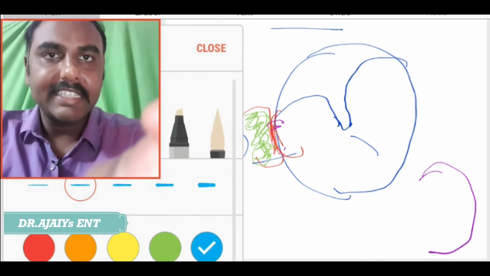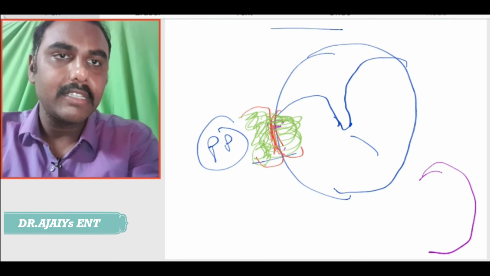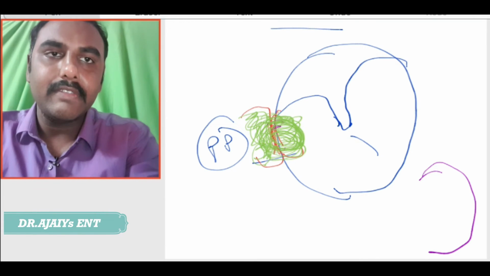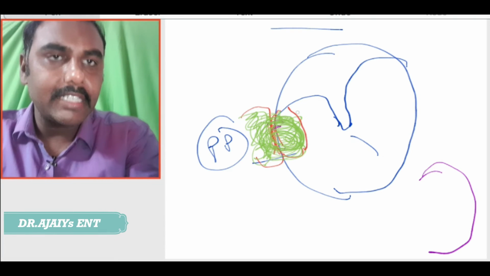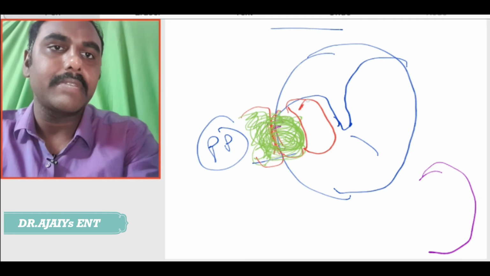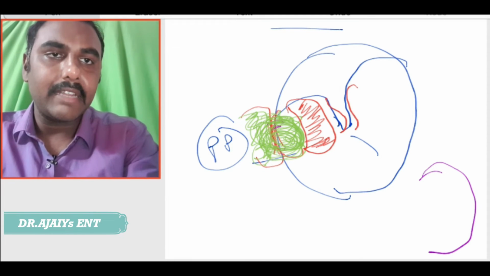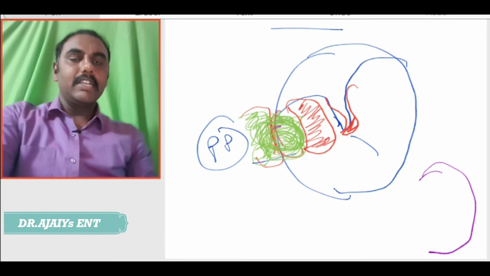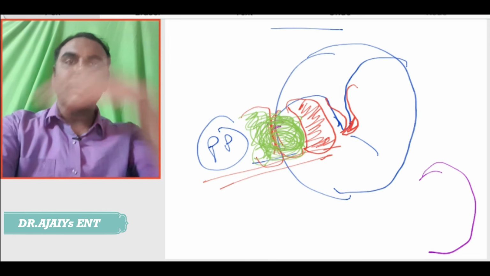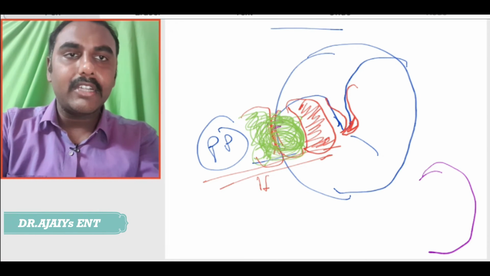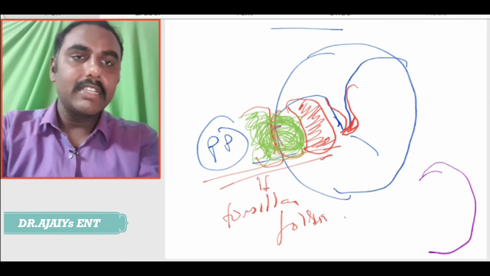So, as I described, there is an infection in the parapharyngeal space which is pushing the tonsil medially. The tonsil which should be here is pushed medially, so that the tonsillar fossa is here and the tonsil is being pushed medially. There can be congestion in the tonsillar fossa also, and because of the pressure effect the uvula may also be pushed to the opposite side. But one thing we know as a differential diagnosis to differentiate a parapharyngeal abscess from a peritonsillar abscess is that here the entire tonsillar fossa itself is pushed medially.